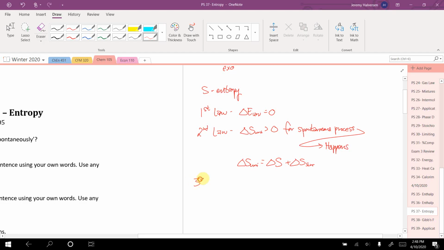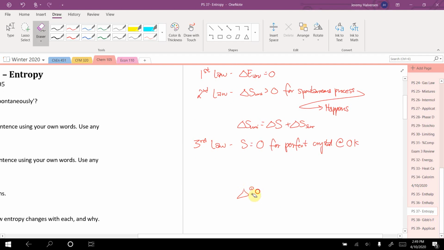And now let's talk about the third law of thermodynamics. It says that entropy equals zero for a perfect crystal at 0 Kelvin. Whereas with enthalpy, we never really had a zero point, and so everything we dealt with was changes in enthalpy.